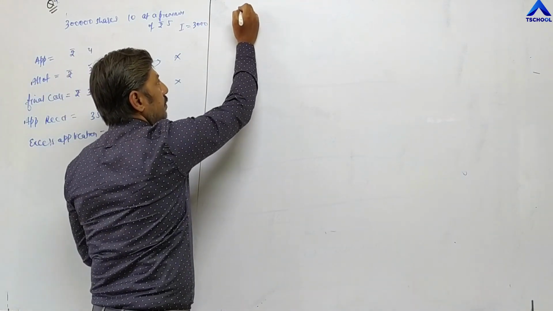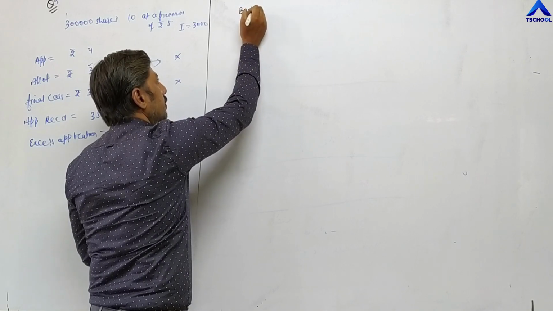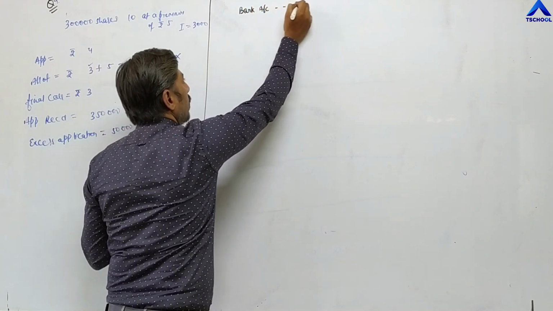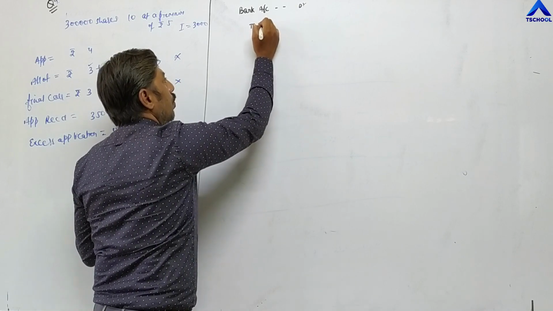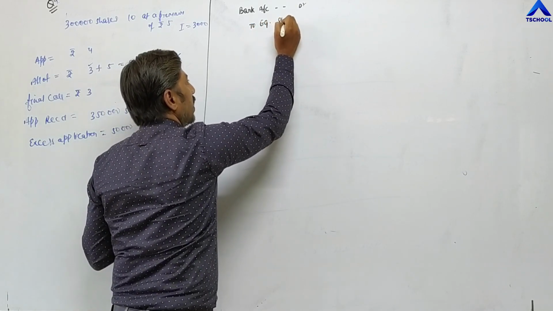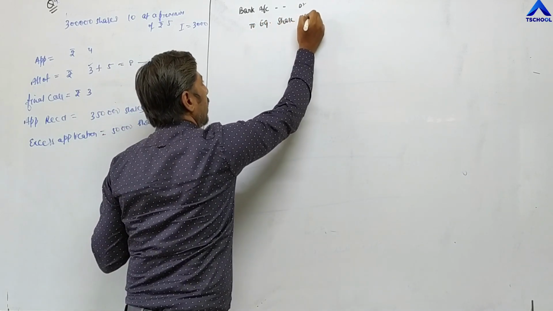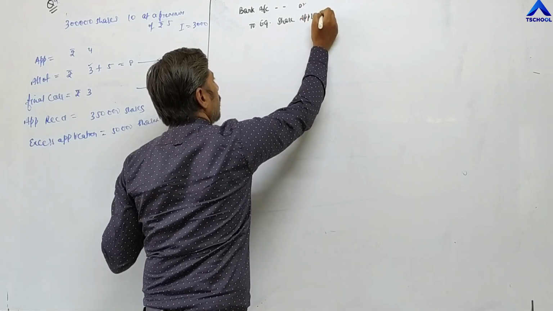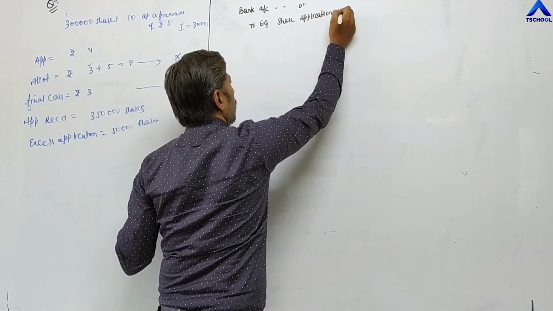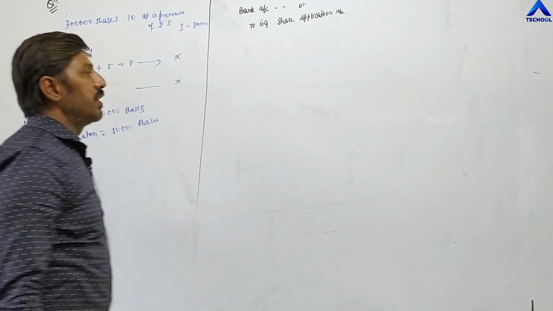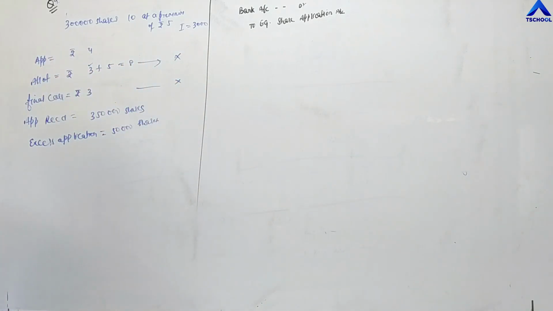first entry: Bank account debit to equity share application account. Total how many applications are received?